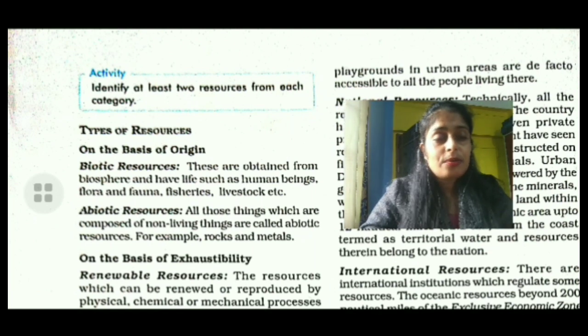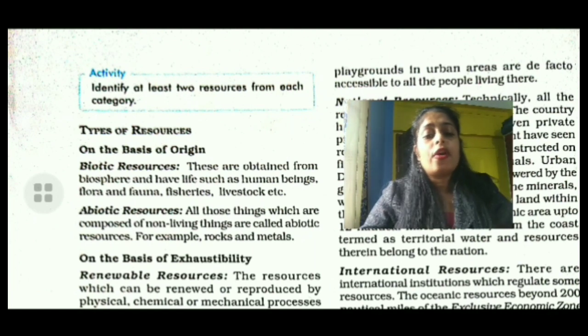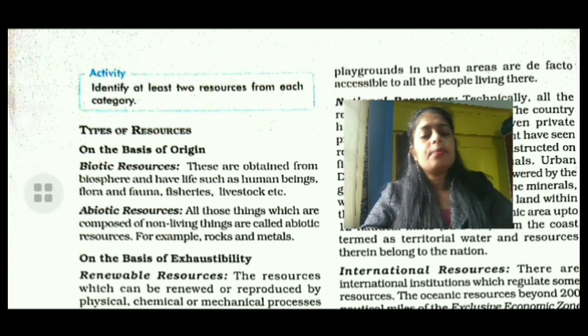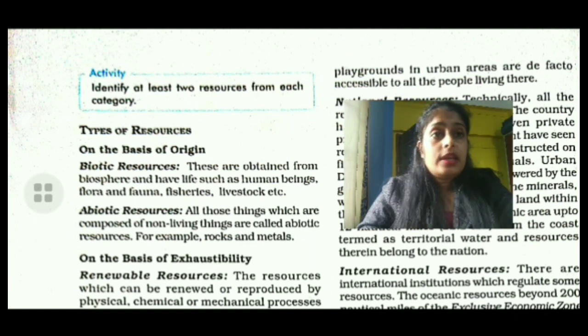Biotic resources are resources or substances which are derived from the biosphere, like living things and from forests and materials derived from them, for example forests, animals, birds, fish, marine organisms, etc. So this way you can write.